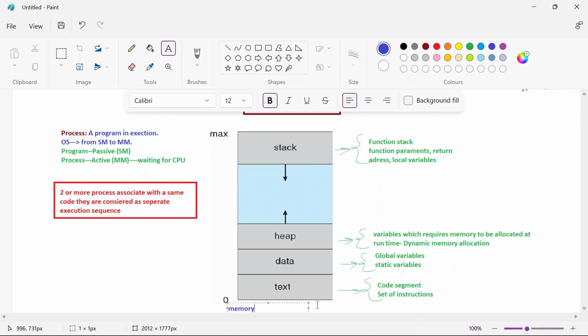Which memory? It is in main memory, because something is called a process only when it is copied into the main memory. Got it, all of you?